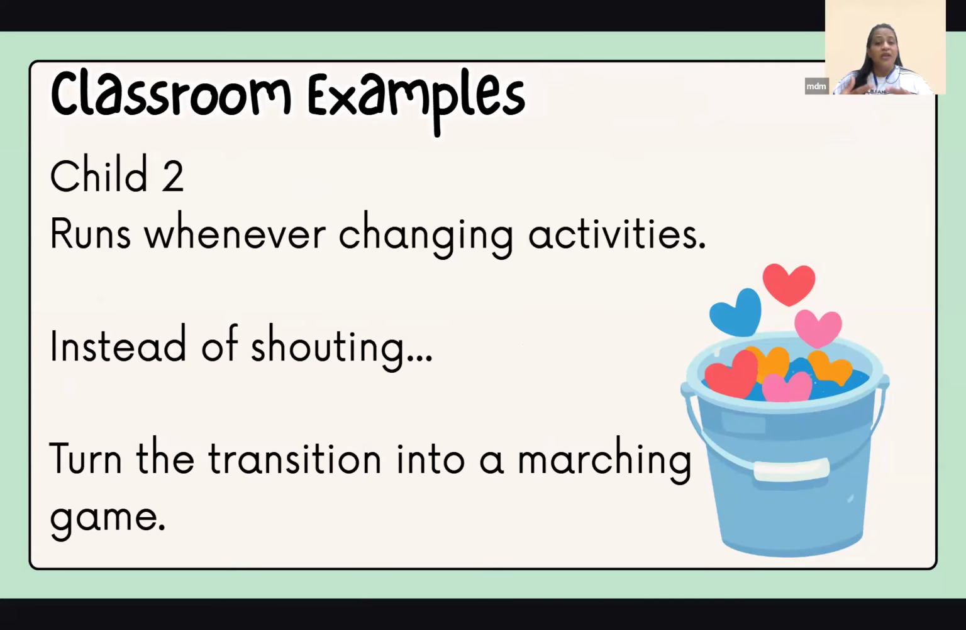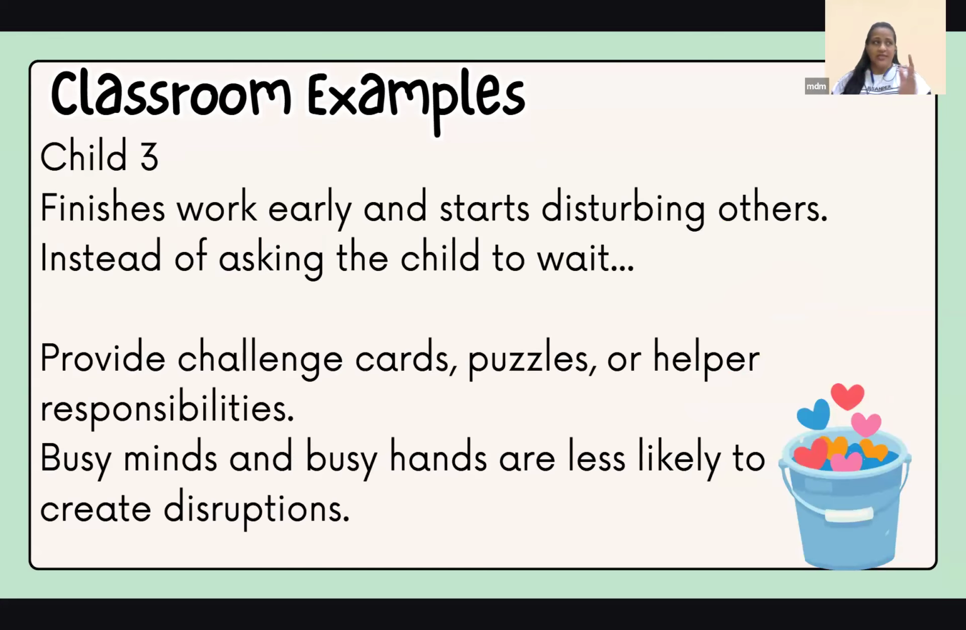If the child runs whenever the changing of activity is happening, instead of shouting, just give it a little meaningful approach when you're changing. Like for example, let us now march around, and then we will change the activity. Let us now walk like an animal, do an animal walk, do any fun activity, clap clap clap and do roly poly, anything, and then do the marching, anything you can make them do, and then you can start the next activity.